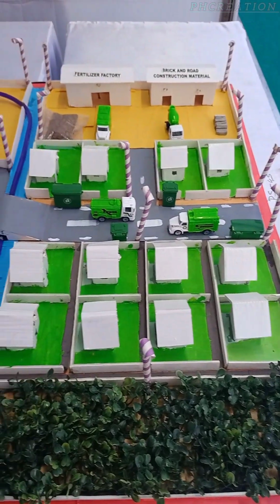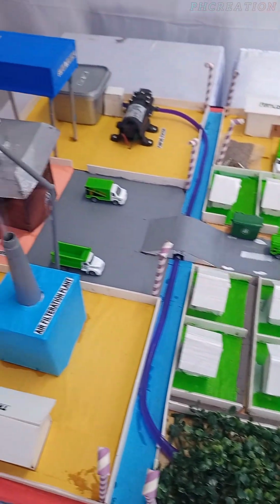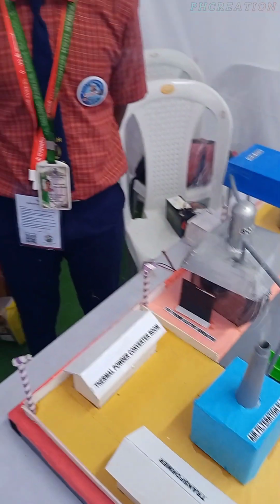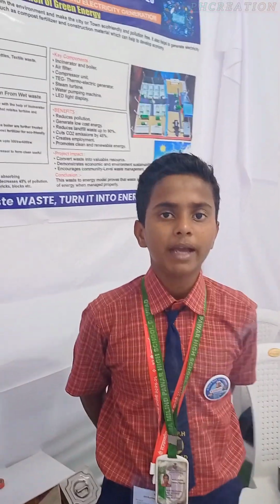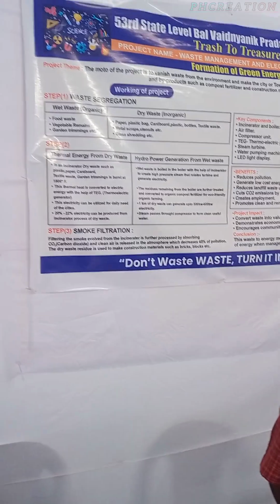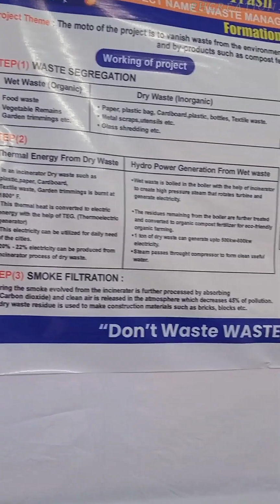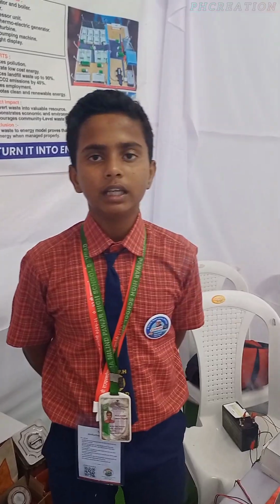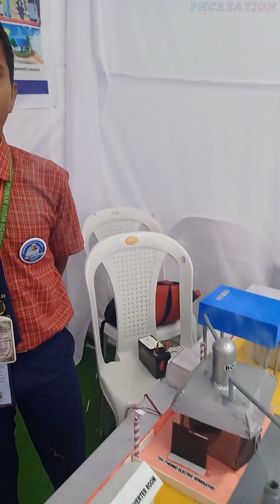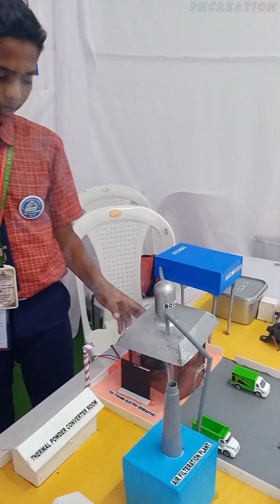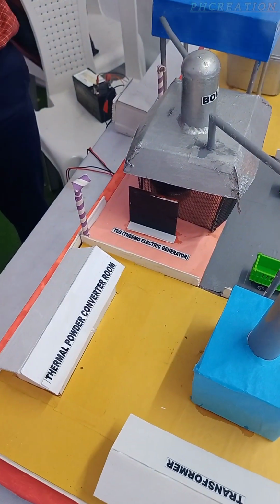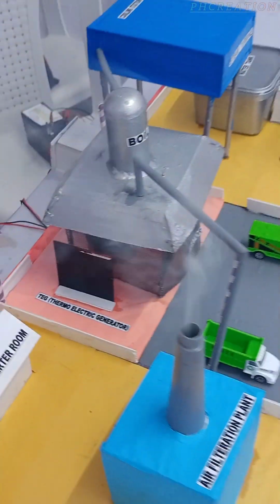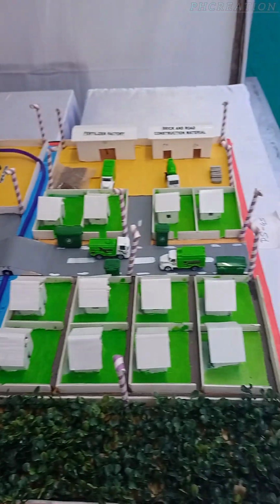My model is divided into two parts, incinerator and boiler. In the incinerator, we have to burn the dry waste such as plastic bags, papers, etc. By burning it, we can decrease its volume up to 90%. On the other hand, we can collect thermal power by using TEG, a thermoelectric generator plate. The thermoelectricity generated by TEG can be used for social consumption as well.